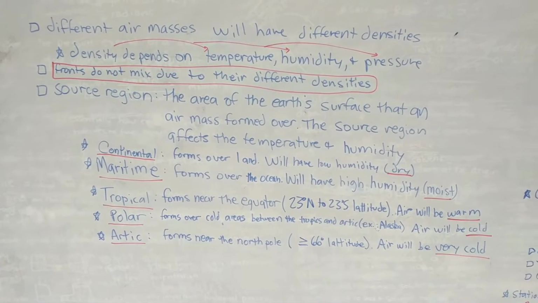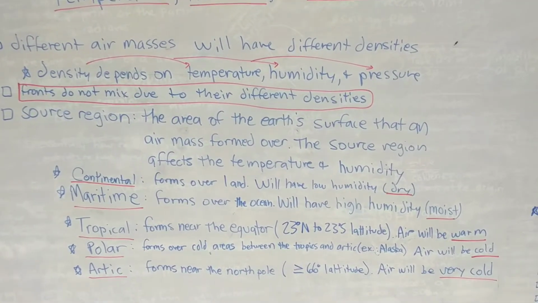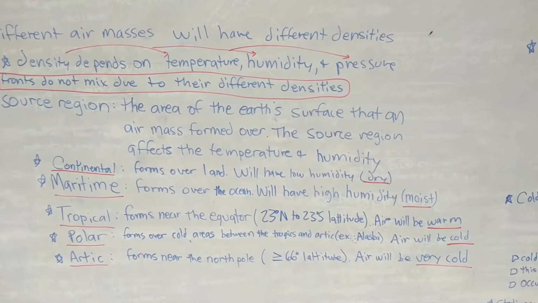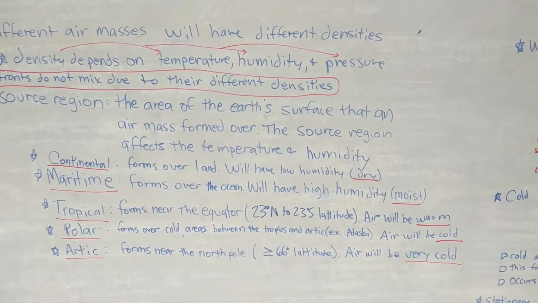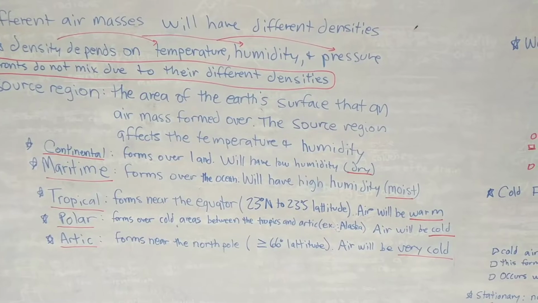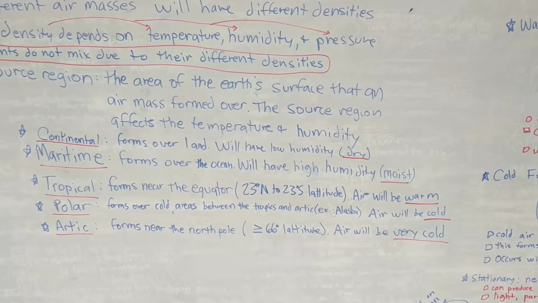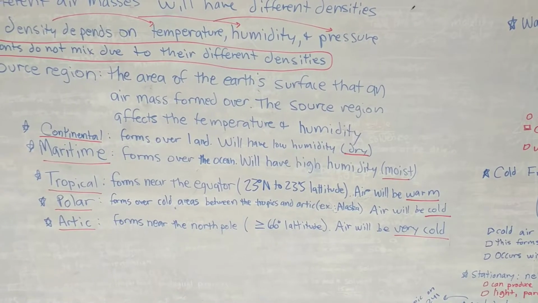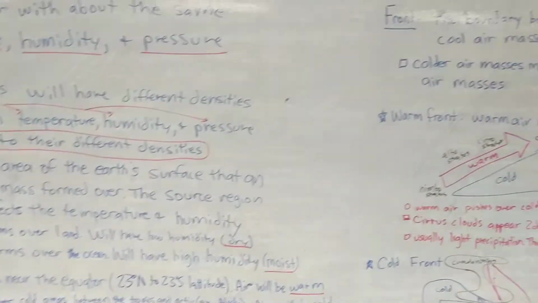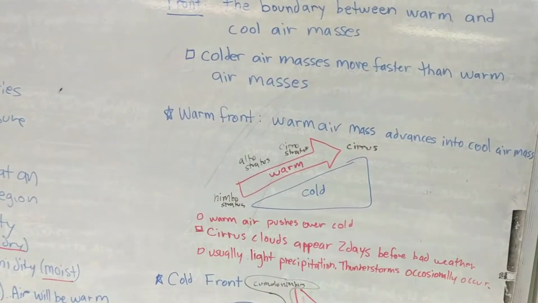Okay, so continental will be dry. Dry means continental. Maritime means moist or high humidity. Moist means maritime. Tropical will be warm, okay? Polar will be cold, and Arctic will be very cold. Gotcha? Now, we talked about the different properties of these air masses.